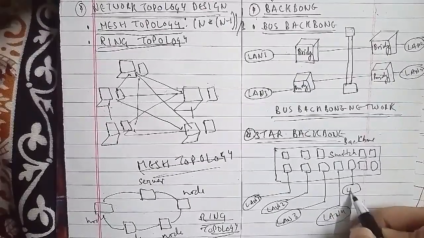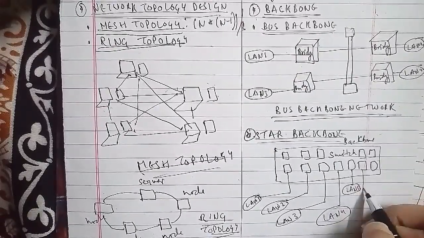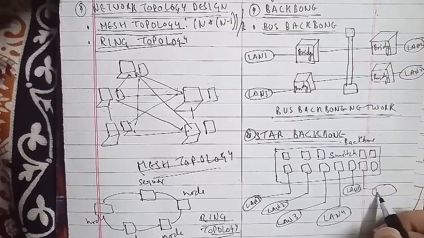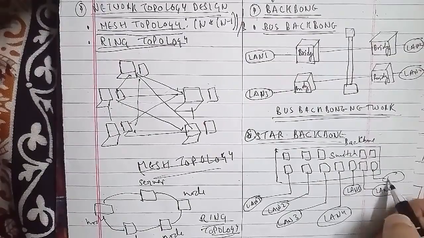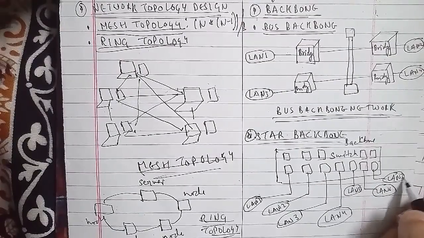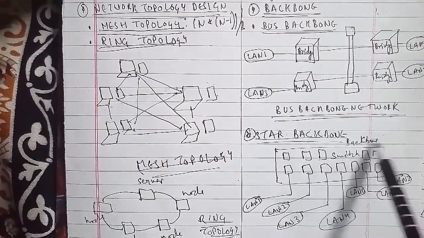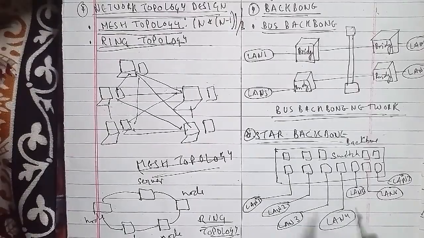Multiple LANs are connected here through a switch and a backbone. This is known as a star backbone network.